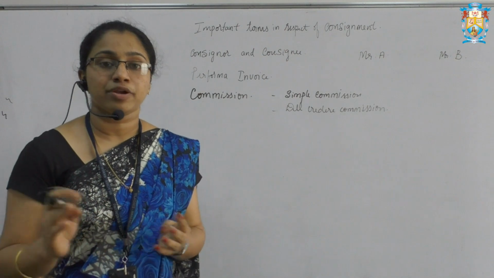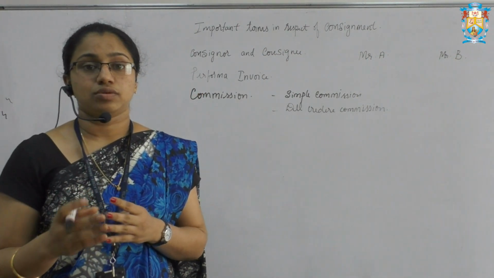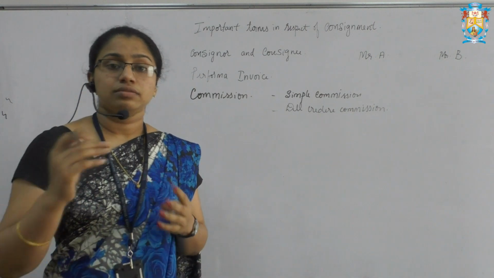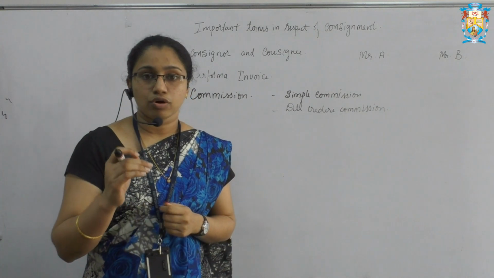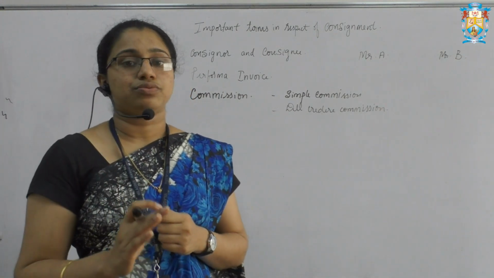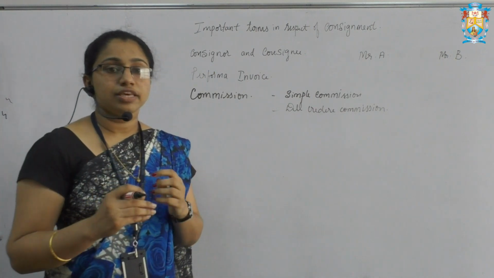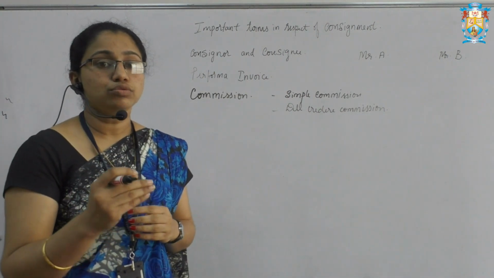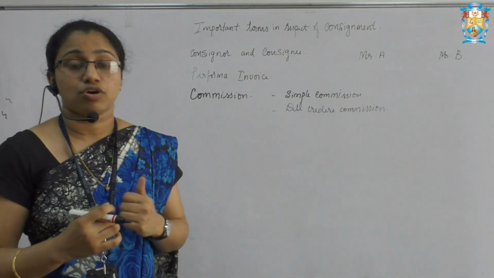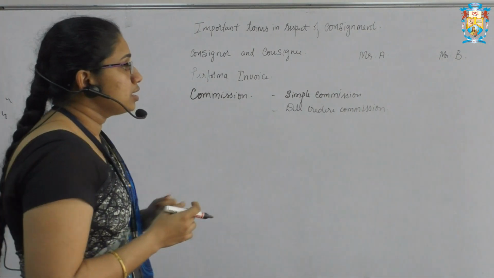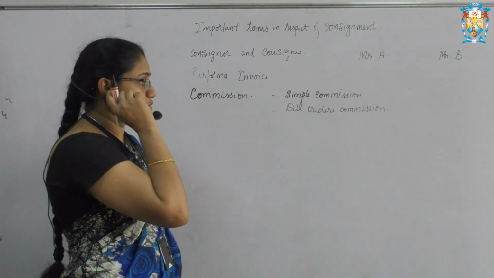The debtor may not pay all the amount. At that time, the risk of bad debts should be borne by the consignor. So in order to avoid this risk, the consignor will give an extra commission to the consignee to bear that risk or the bad debts. That we call del credere commission.